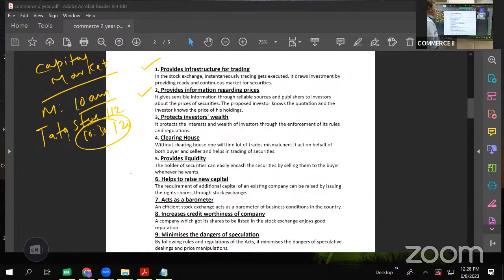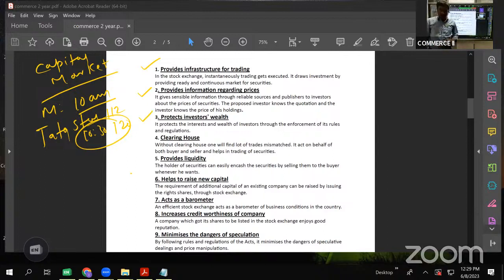It gives sensible information through reliable sources and publishers. It is not any fake news, but 100% genuine information will be given by stock exchange so that the proposed investor knows the quotation and the investor knows the price of his holding. Okay, that's it. So stock exchange provides the information regarding the prices of securities. That is point 2.